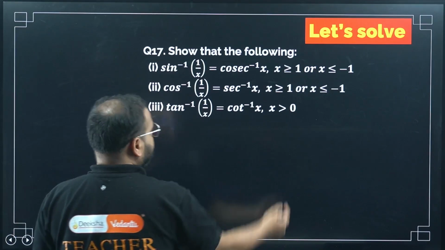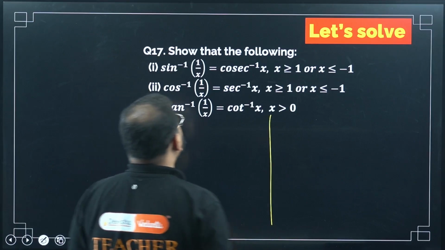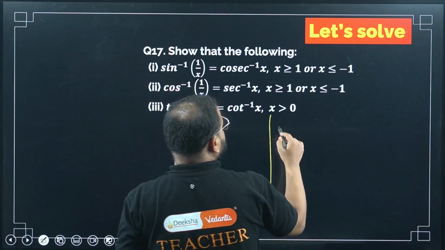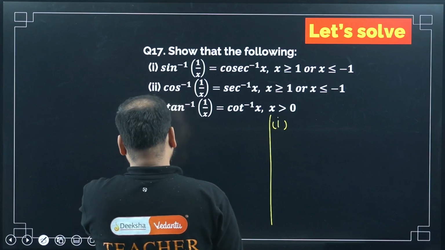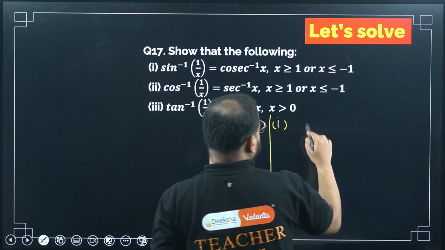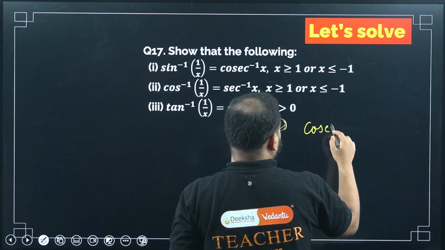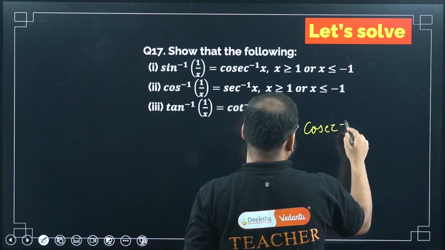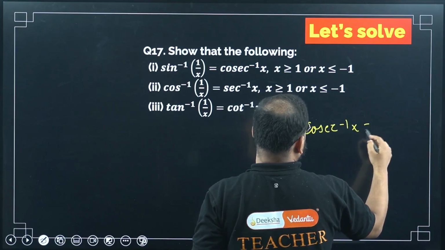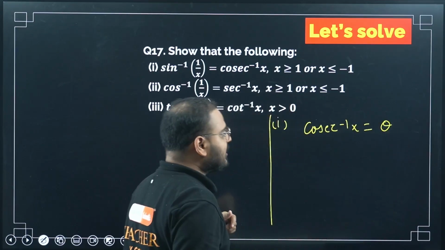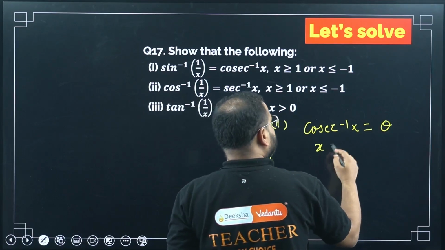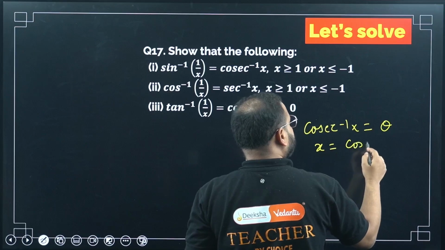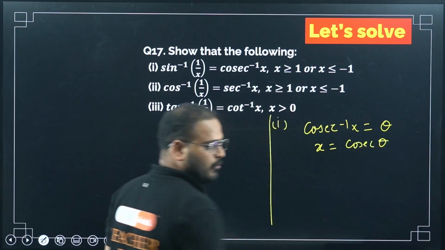One second. I selected black, right? That's why it's not visible. So let's do one thing. I'm doing the first part over here. Assume this: cosec inverse of x is theta. Assuming this, what happens? x becomes equal to cosec theta. Okay, this is my assumption.